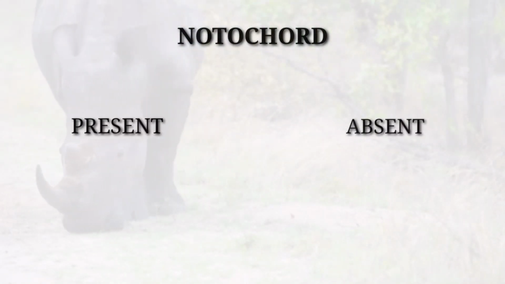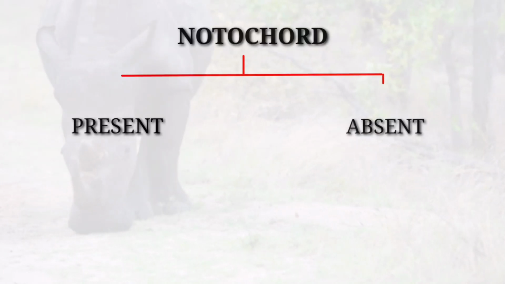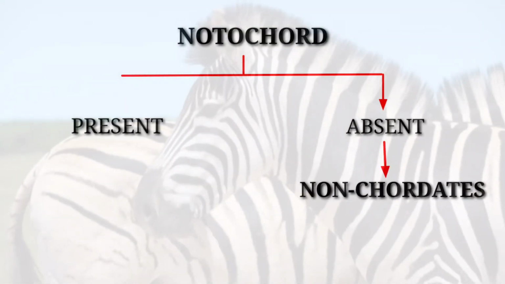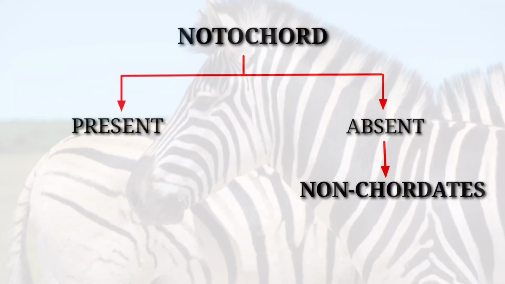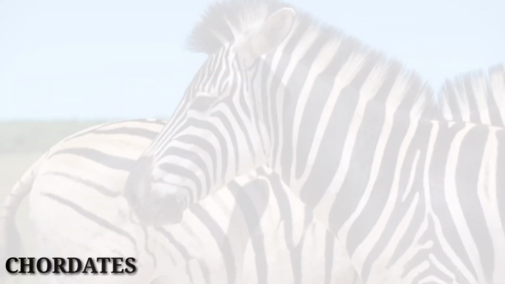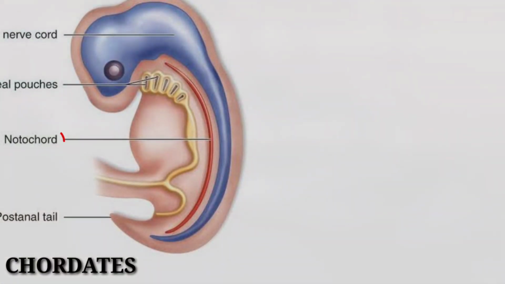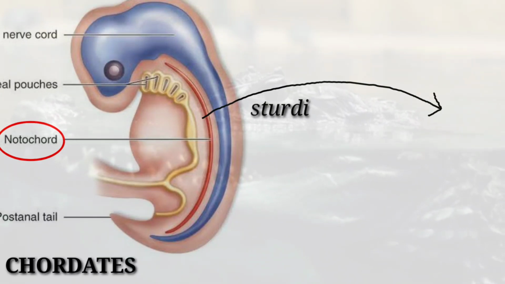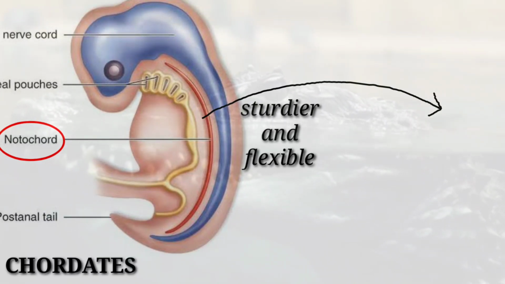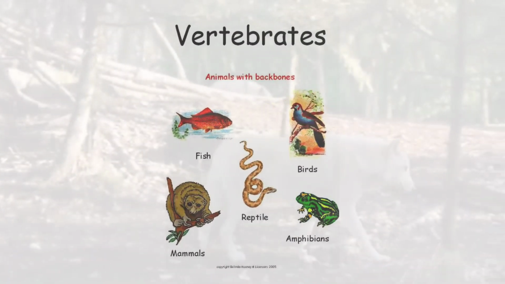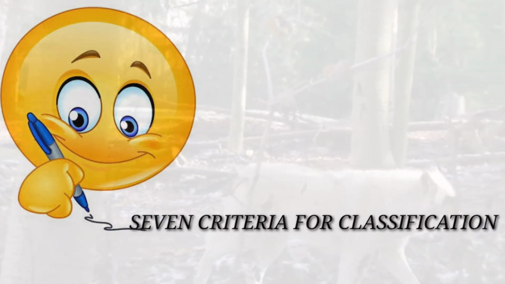So based on presence and absence of notochord, you have 2 types. If notochord is absent, the animal goes under the category of non-chordates, and if notochord is present, the animal goes under the category of chordates. In chordates, the more evolved animals have replaced the notochord with a sturdier and more flexible structure known as the vertebral column. Such animals are called vertebrates. With this, we complete the 7 criteria for classification.